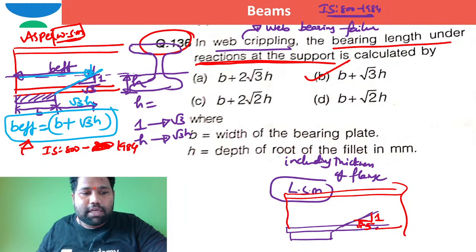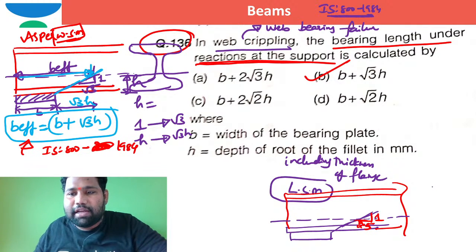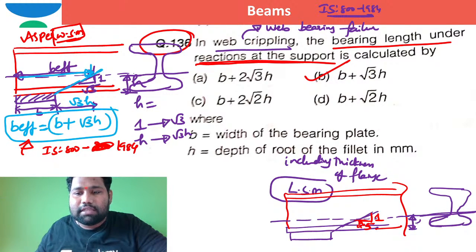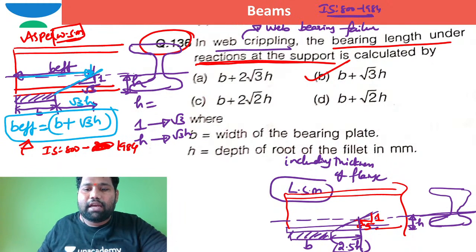Now tell me, this is the level where the root of the fillet exists. At this level, this thickness is h, the depth of the root of the fillet including the thickness of the flange. So if this is h, directly we can write this horizontal, the effective flange width, as 2.5 times h. This is already b. So the load dispersion angle changes from the support.